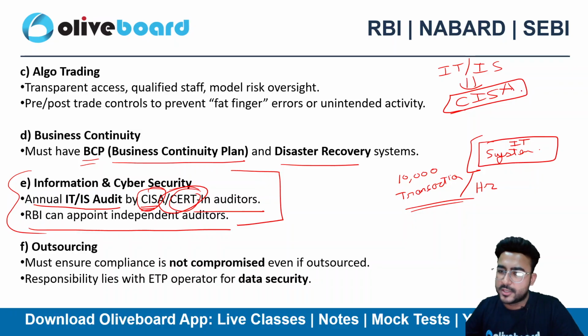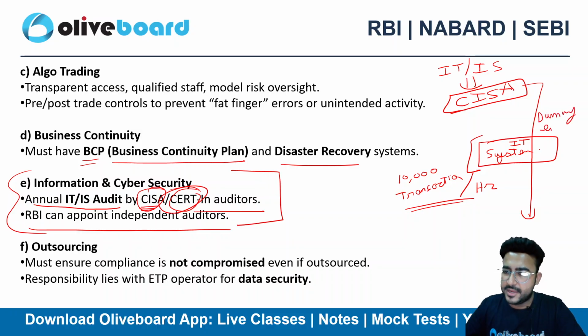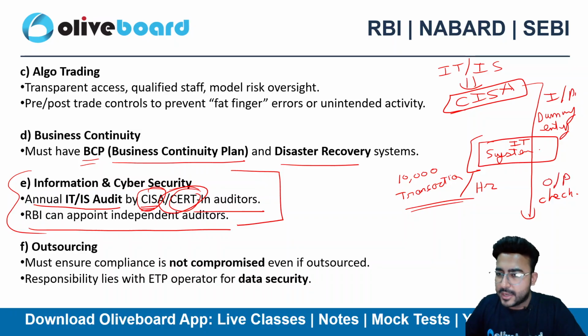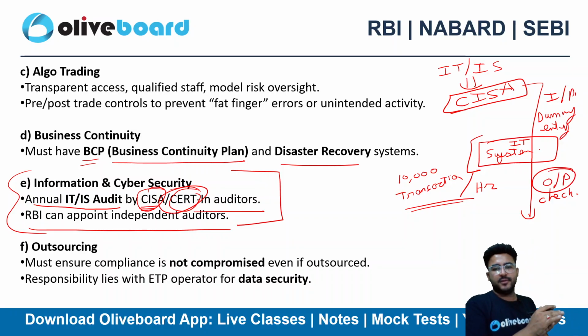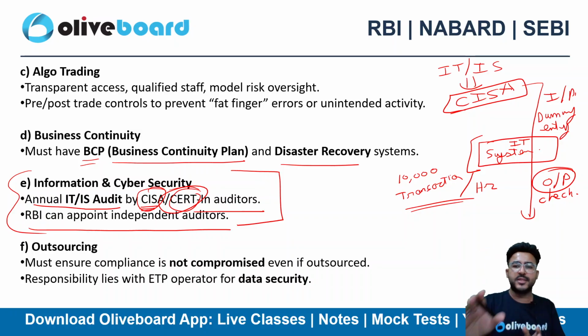This auditor, what they will do, they will pass a dummy entry into a system. And check what was the input, is the output in accordance with the stated objective, is the output the same that we were expecting or not, right?